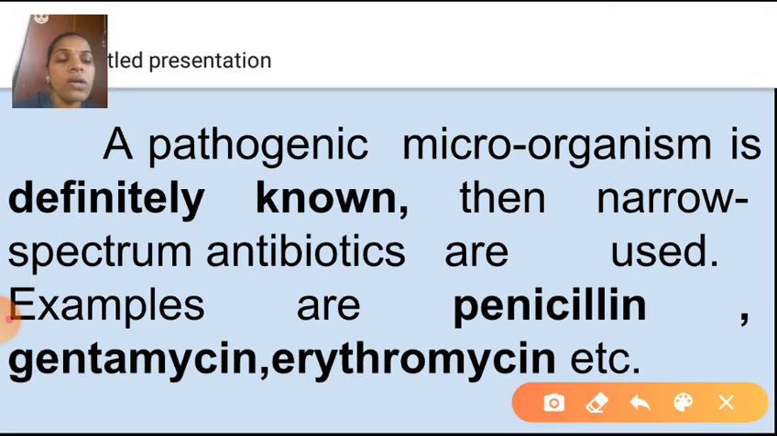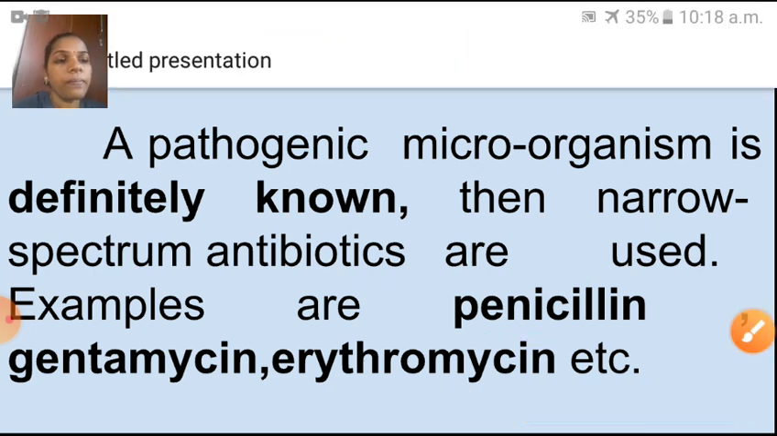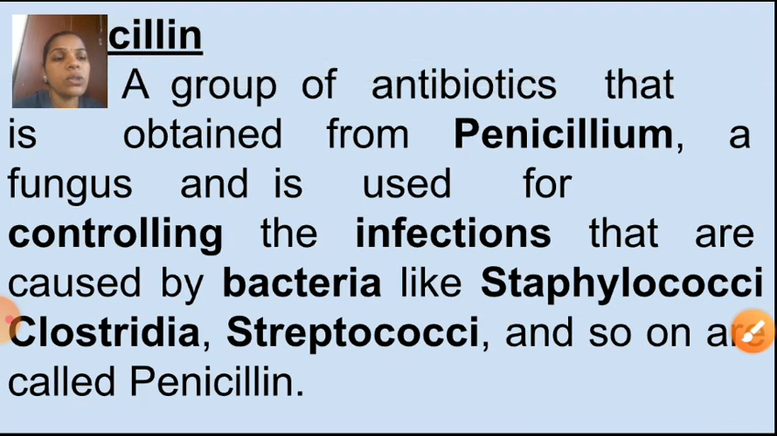So children, what are the examples of narrow spectrum? Yes, penicillin, gentamicin and erythromycin. Okay. So children, next one is penicillin. Penicillin is a narrow spectrum antibiotic, and now we are going to study penicillin. What is meant by penicillin?